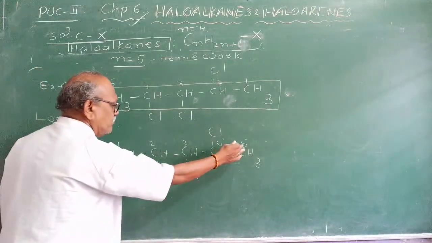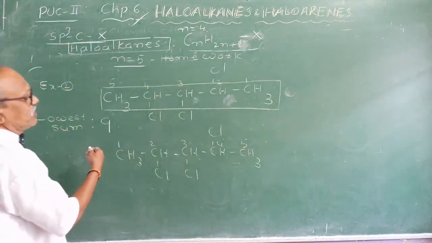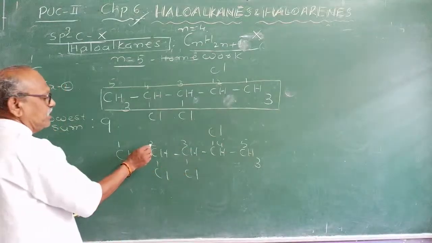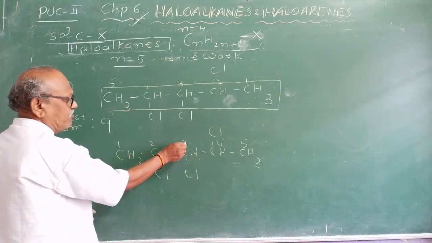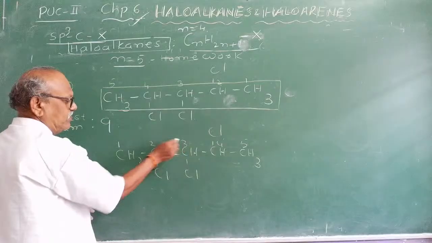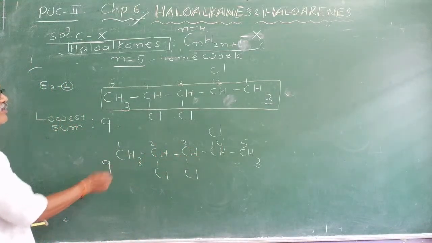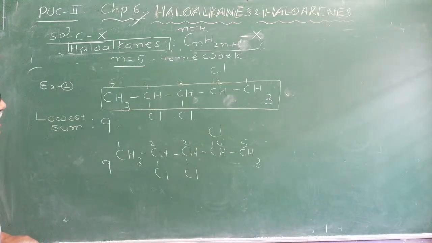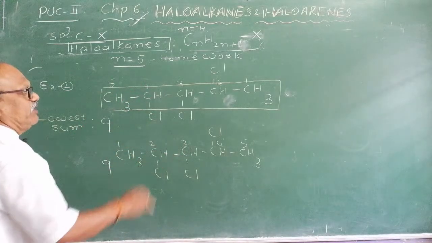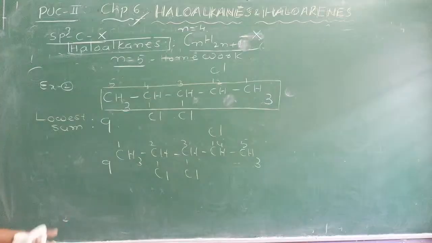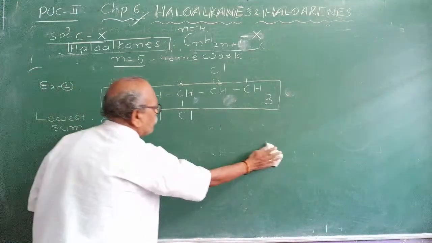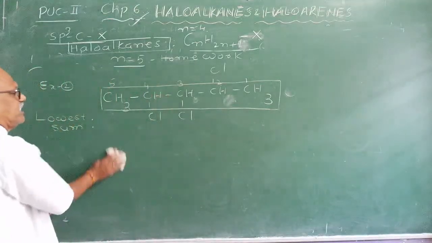If I number from this side, what will be the number? 2 plus 3, 5, 5 plus 4, 9. Are you getting me? Right to left or left to right, you are getting the same number. Then anyway you can take it. By the lowest sum rule, you can choose the first one and write the IUPAC name.